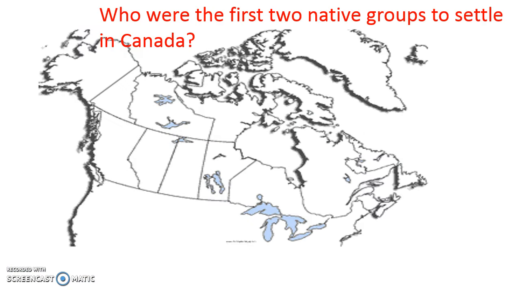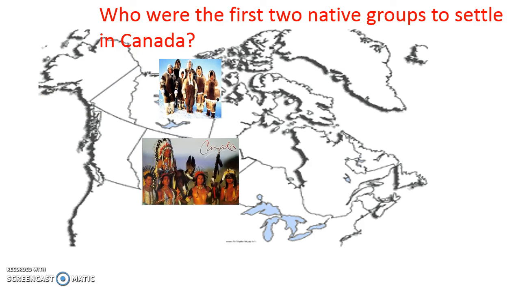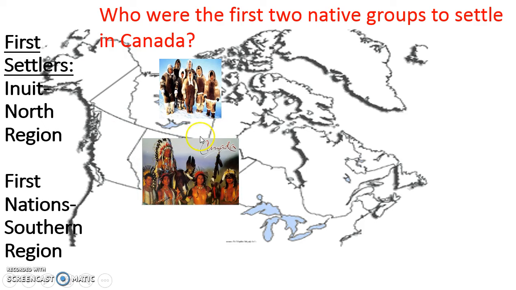What were the first two native groups to settle in Canada? The first group in the north was... and the group in the south was the what? The first group here in the northern region were the Inuit.